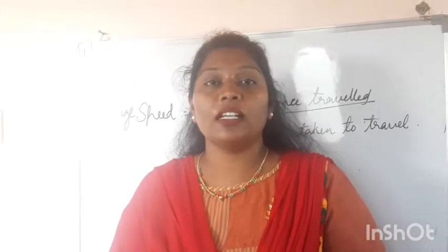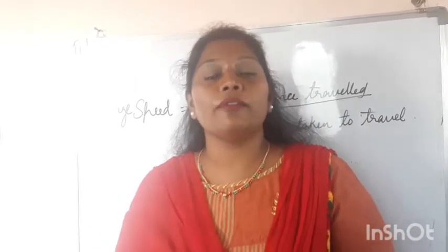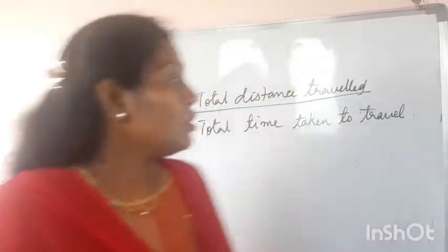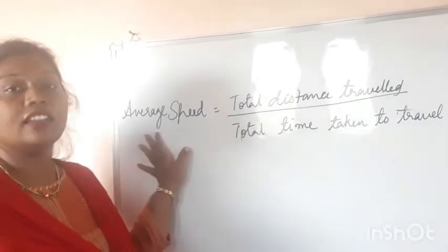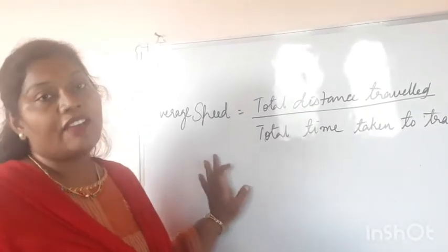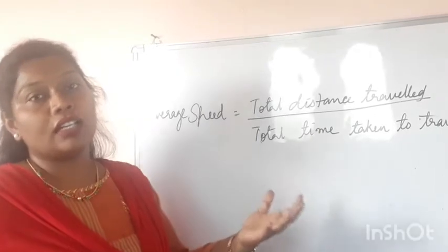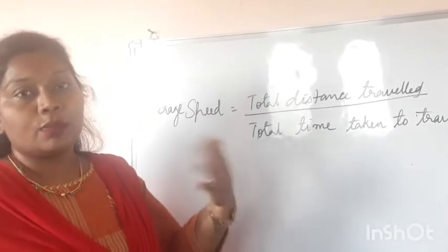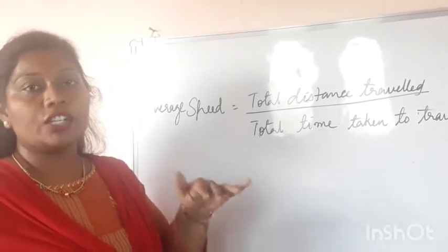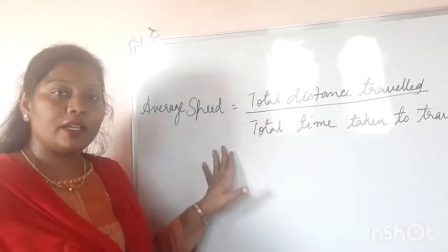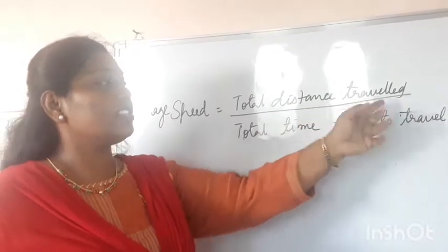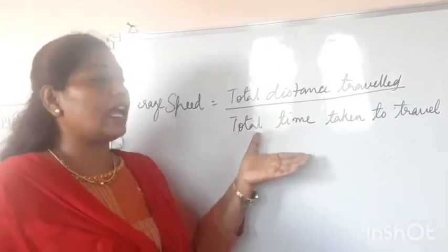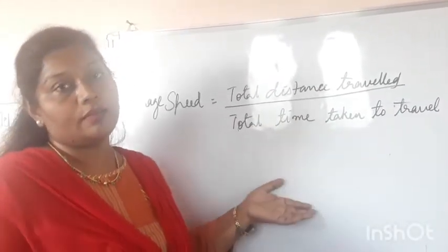There is no constant speed for any moving object. The speed may vary, whether fast or slow. So to calculate the speed of an object, we take the average speed. Average means you take both the fastest speed and the slow speed at which it is moving. The average speed of an object is calculated by total distance traveled divided by total time taken.